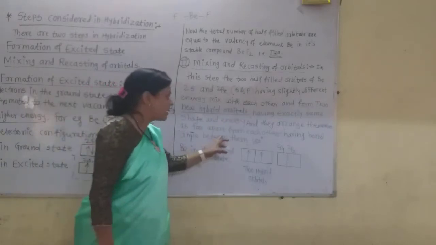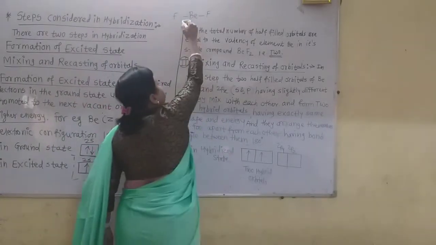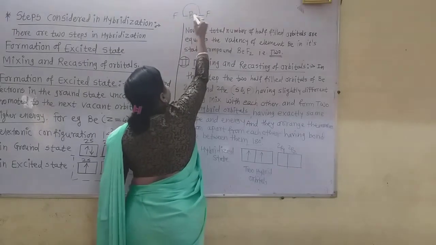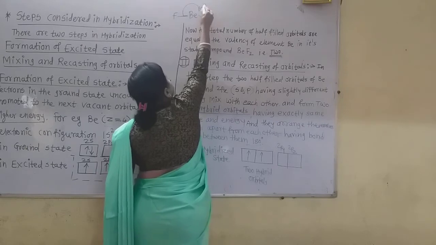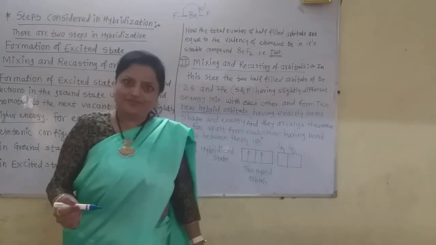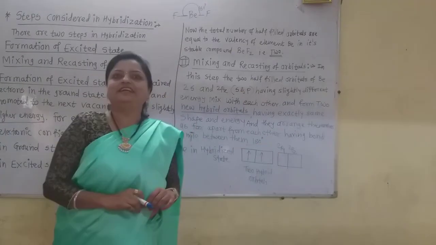The bond angle between them is 180 degrees, because this is the maximum bond angle for two orbitals. So they arrange at 180 degrees to each other.